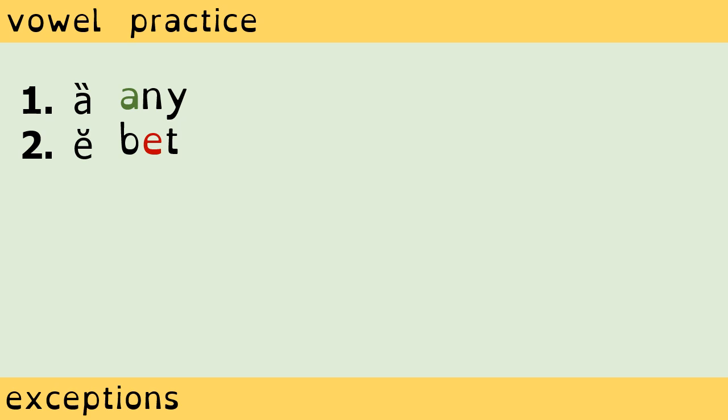Now let's look at a different list. Repeat after me. Any, bet. Both the A in any and the E in bet make the same short E sound. In terms of number of words, this exception is pretty rare. In terms of frequency, it is pretty common if you consider how many times you use the words any, anyone, anywhere, anyway, and so on.